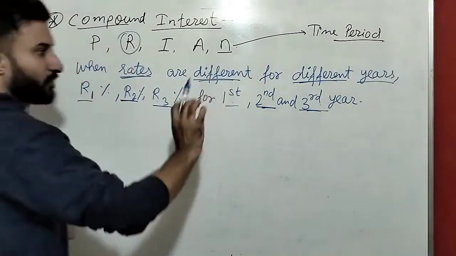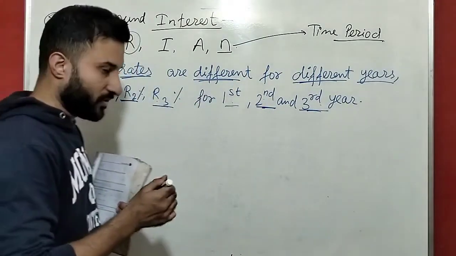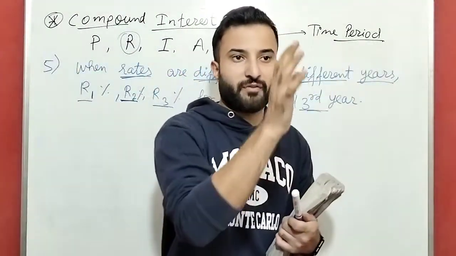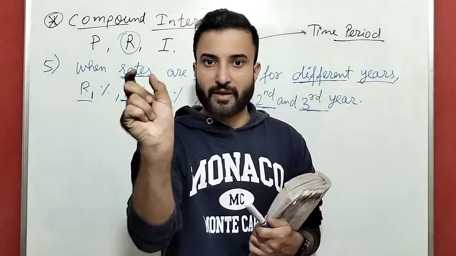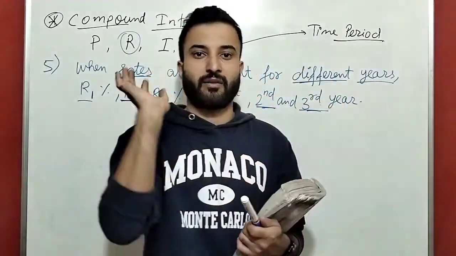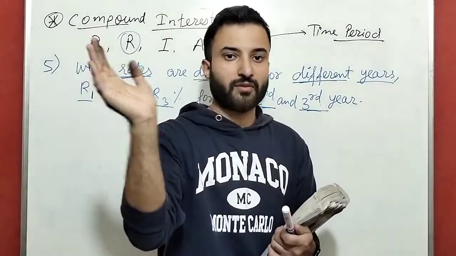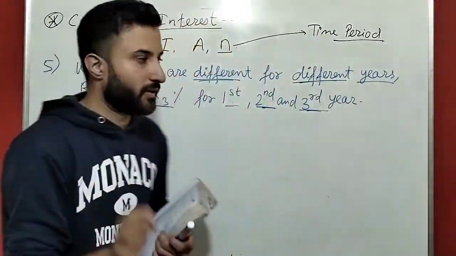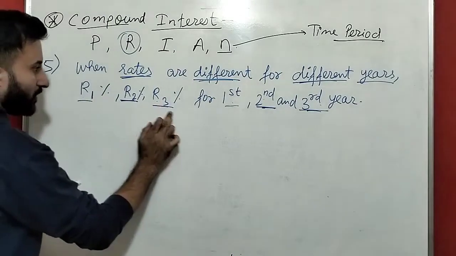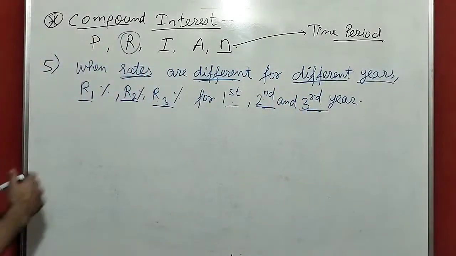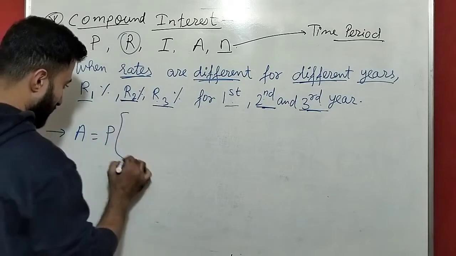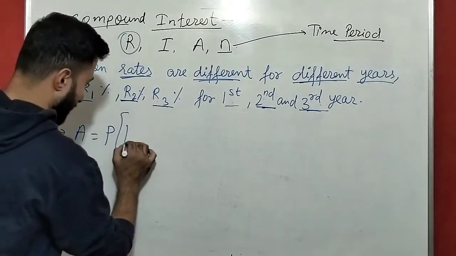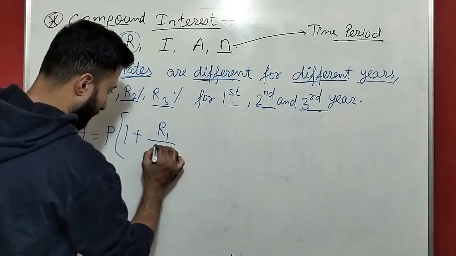Means suppose we have a rate of interest of 2%, 5%, 9% for first year, second year, third year. Means we have 3 rates of interest for 3 time periods. So here we will write the amount equals P. So for first we will write 1 plus R1 by 100.